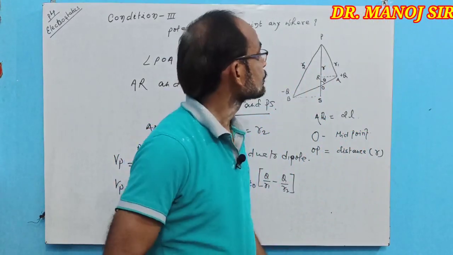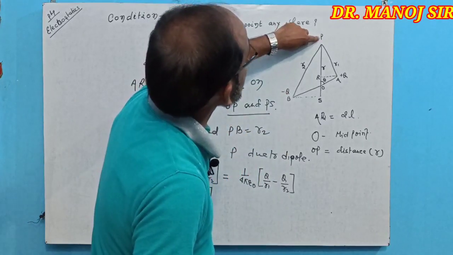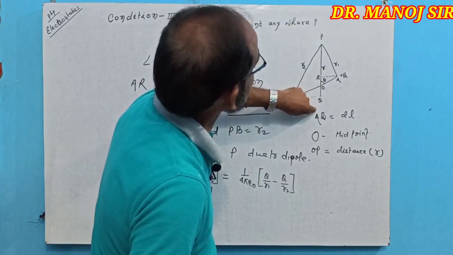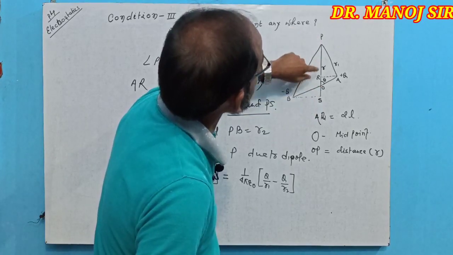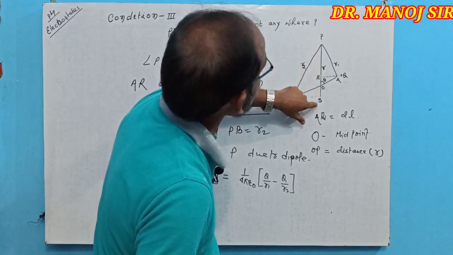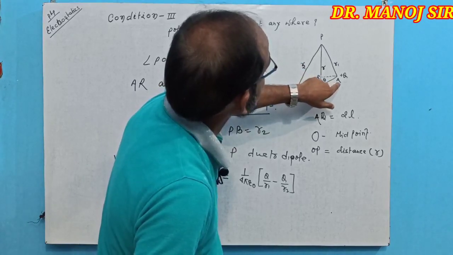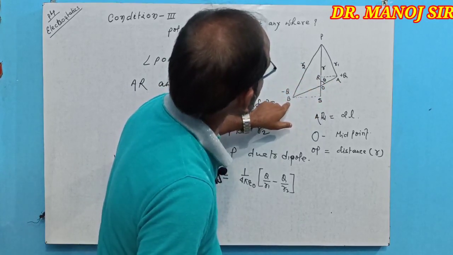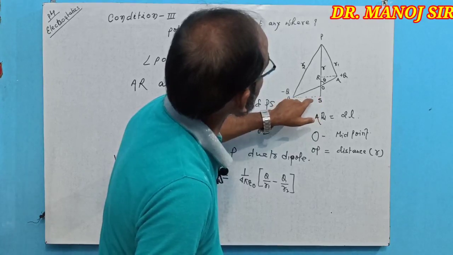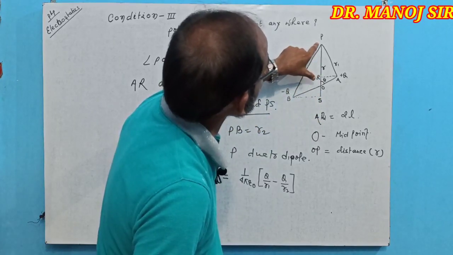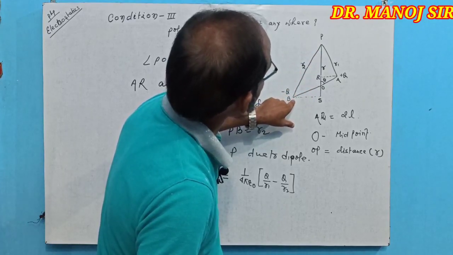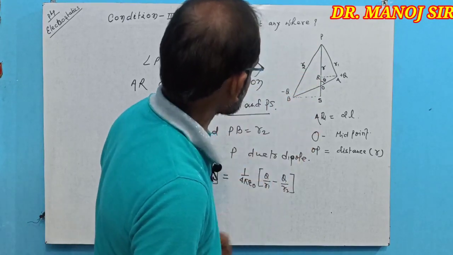Now PS is a line on which AR and BS are perpendicular on OP and PS.